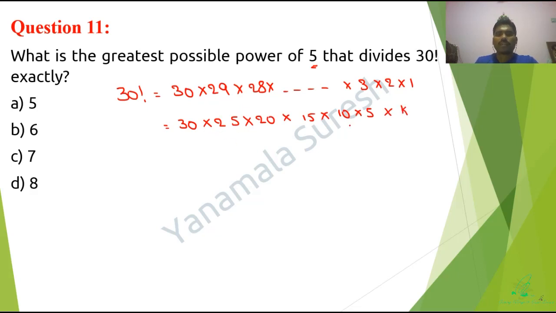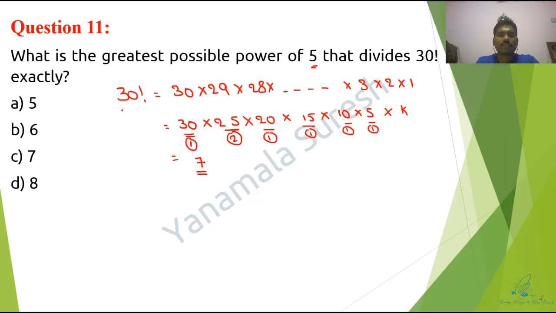So here you need to convert this entire thing. Okay, let me solve this one. Here I am getting one 5. Here I am getting two 5s, that means 5 square. And here I am getting only one 5. Here also one 5, here also one 5, here also one 5. So totally how many 5s are there? Look here, 1 plus 2, 3, 3 plus 1, 4, 5, 6, 7. So totally I get 5 power 7. Only seven 5s are possible.